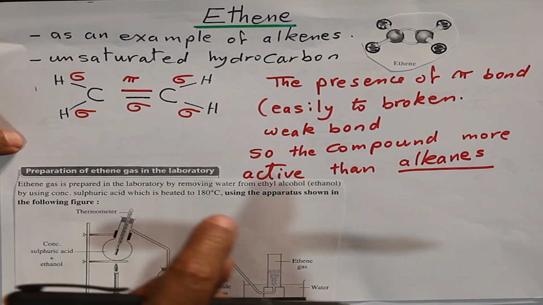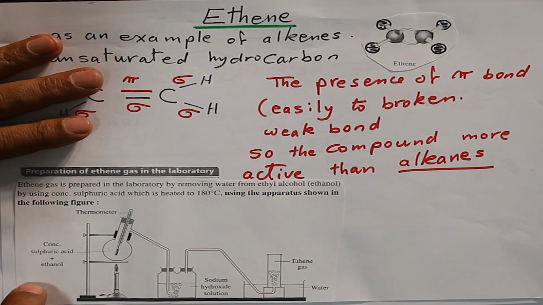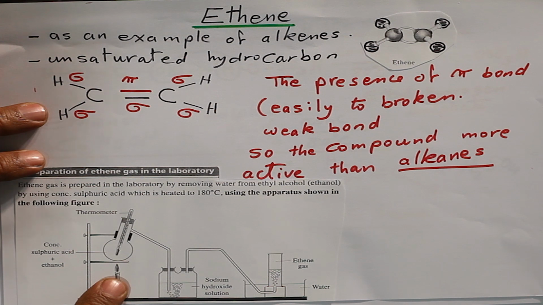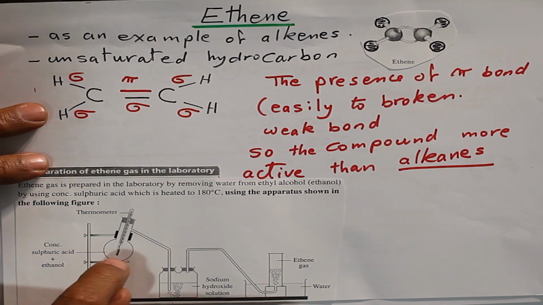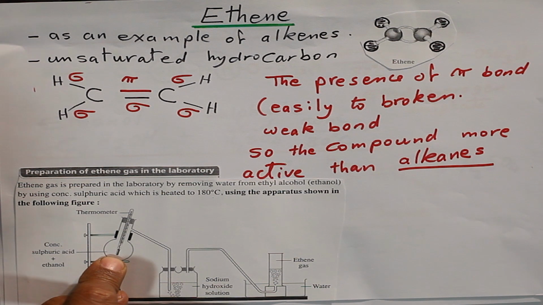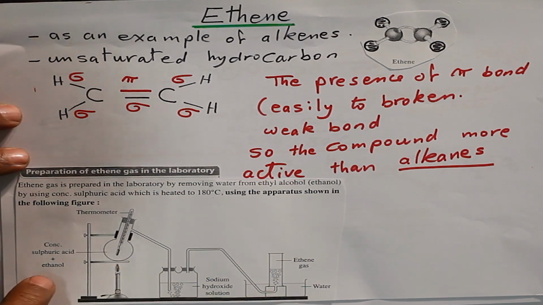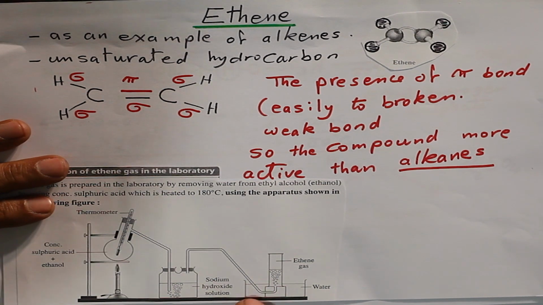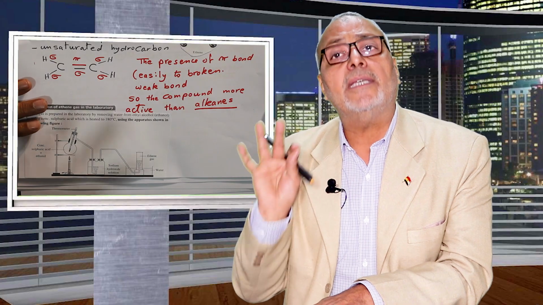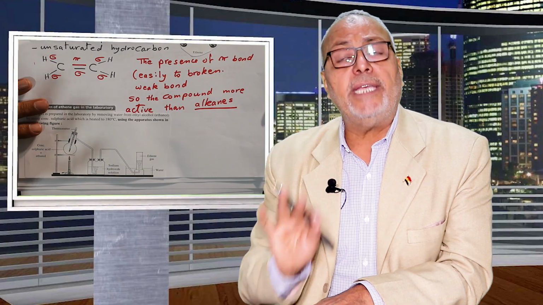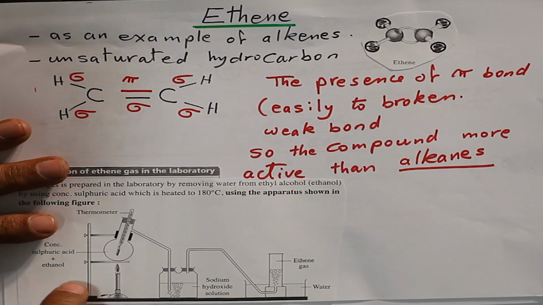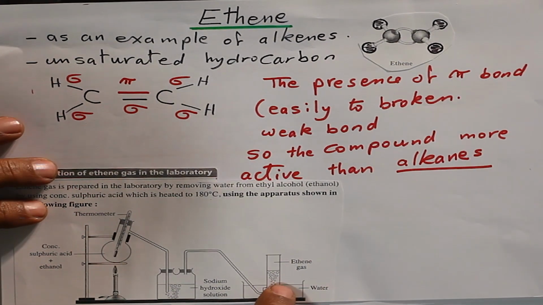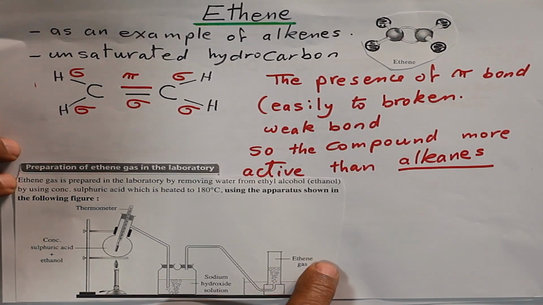So we need a thermometer. This apparatus, as you see, consists of a flask with a stopper with a thermometer and a side tube. Inside the flask, we put ethanol, ethyl alcohol, and concentrated sulfuric acid. The gas produced passes through sodium hydroxide solution. Why? To get rid of impurities, the fumes of sulfuric acid. Then the gas is collected over water because it is lighter than water.